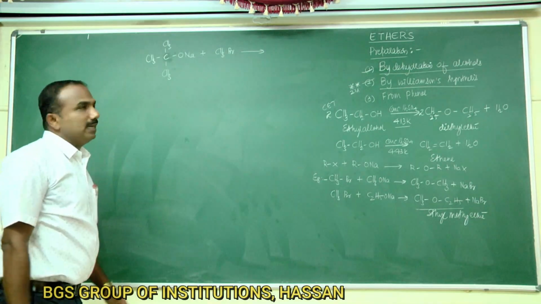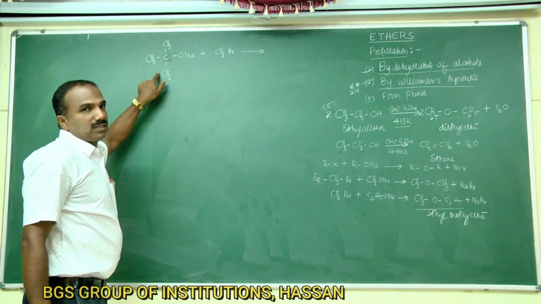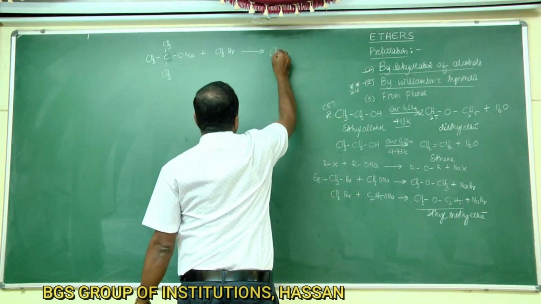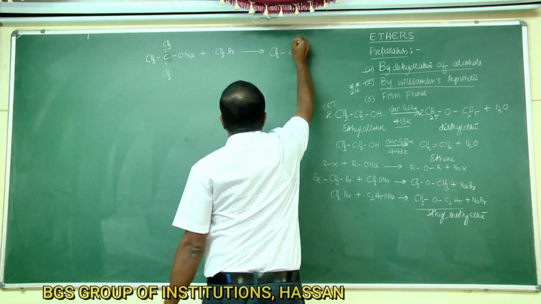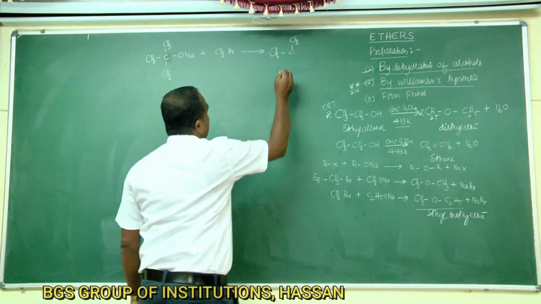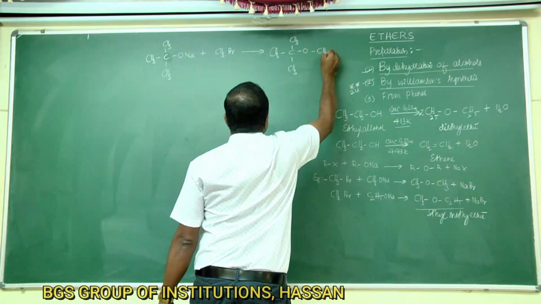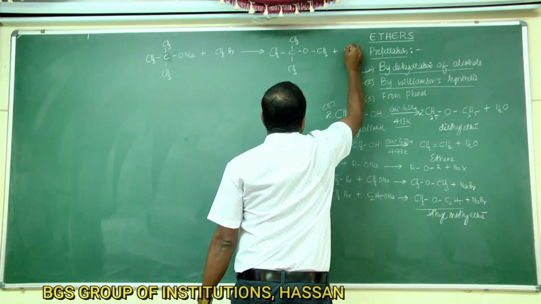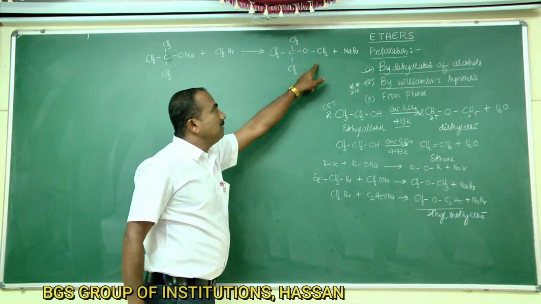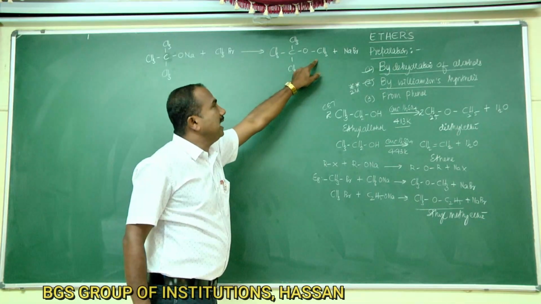When methyl bromide is heated with sodium tertiary butoxide, you are going to get substituted ether, that is CH3-C(CH3)(CH3)-O-CH3, and Na combines with Br to give NaBr. This is methyl tertiary butyl ether.